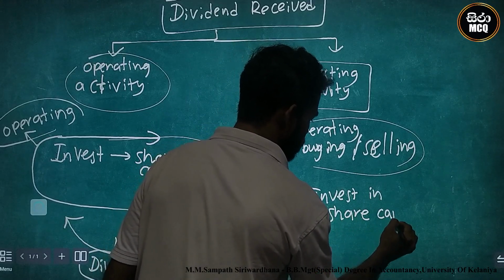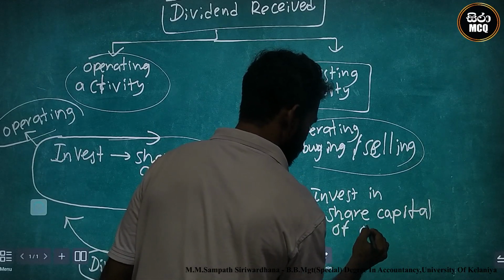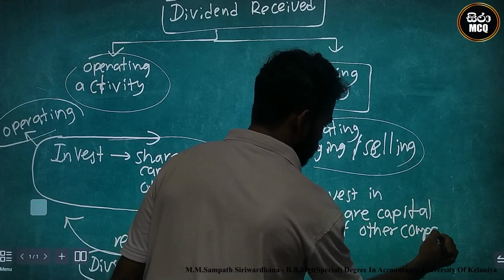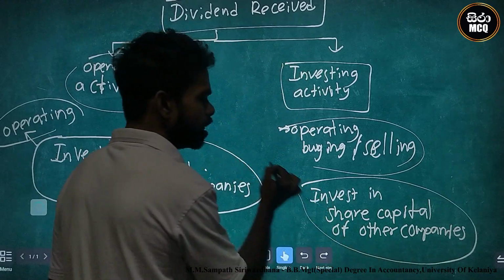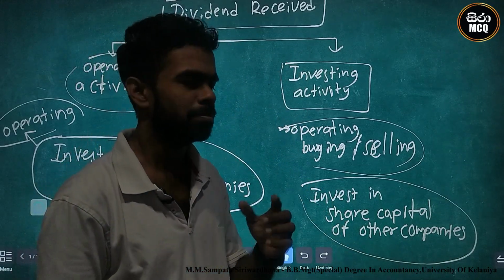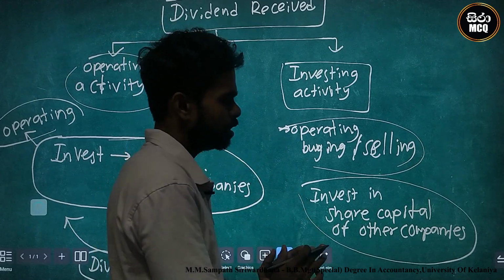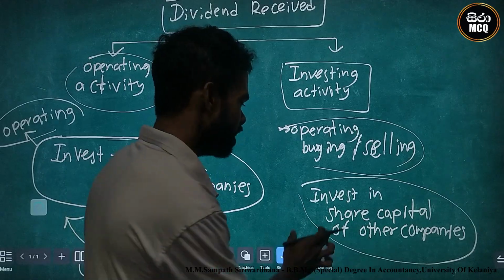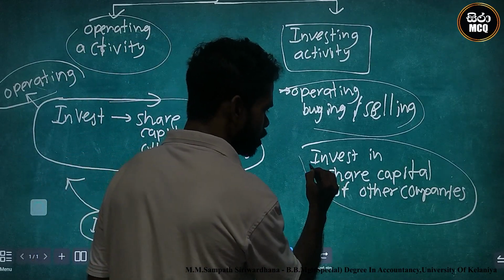In that case, this is an investment activity.